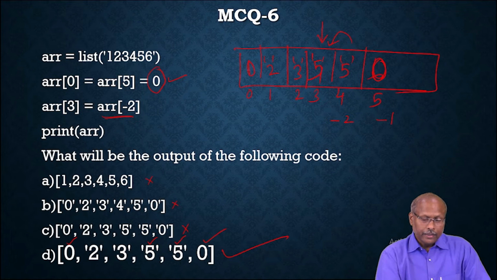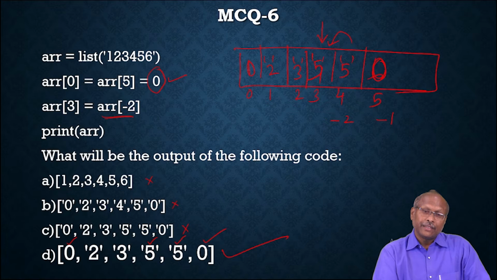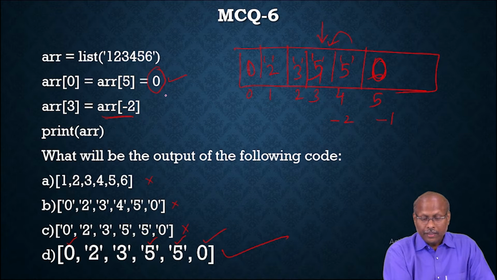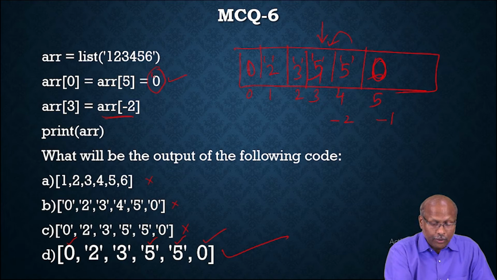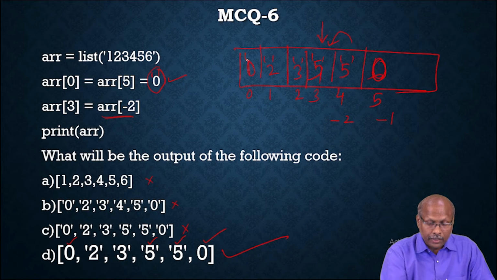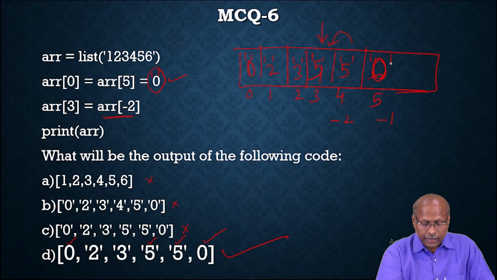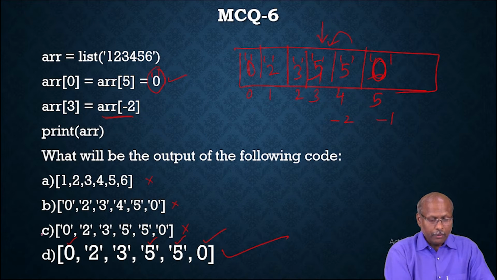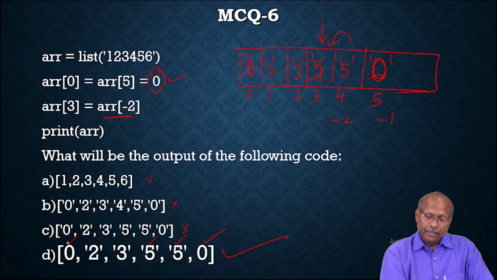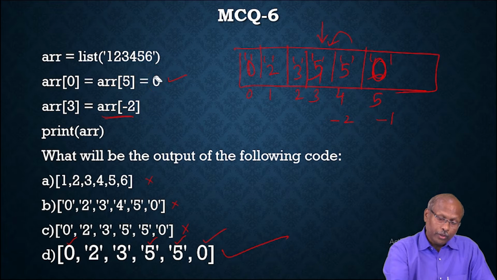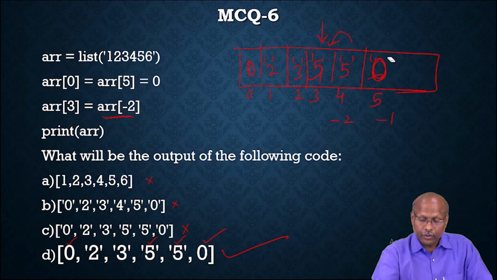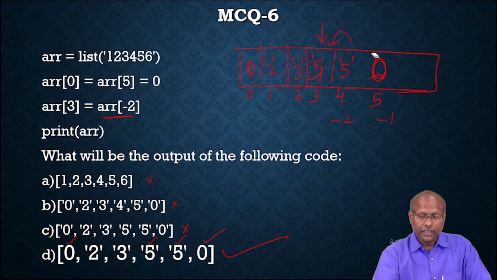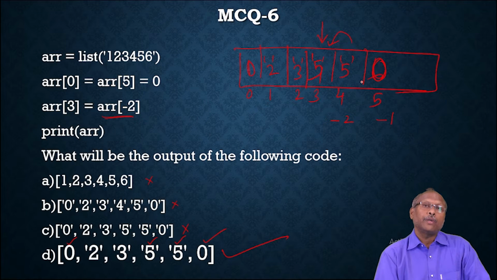If you observe how the values are changing, you can know. Please observe the 0th place and 5th place. What have you written? Integer 0. That's why this is 0. If you write a single quote 0, in that case this will be the character 0, and the value is supposed to be C. Whereas here it is written integer 0. So when you write integer 0, this value will be integer 0. So you must be very careful in choosing the correct option.